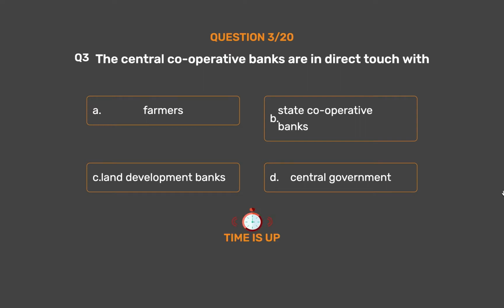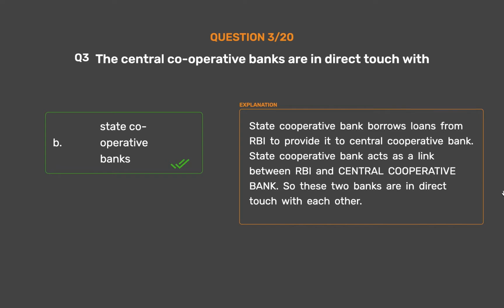The correct answer is Option B, State cooperative banks. State cooperative bank borrows loans from RBI to provide it to Central Cooperative Bank. State cooperative bank acts as a link between RBI and Central Cooperative Bank. So these two banks are in direct touch with each other.